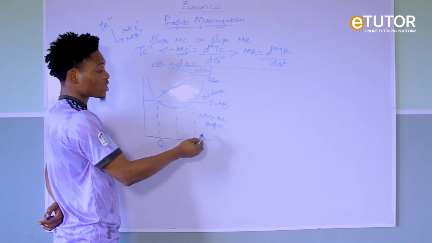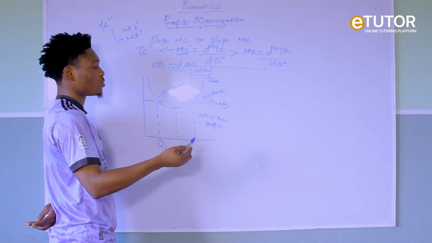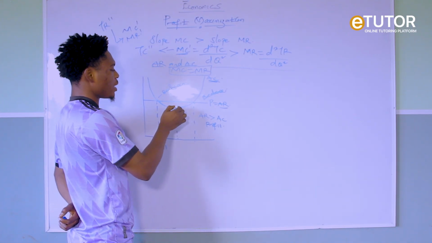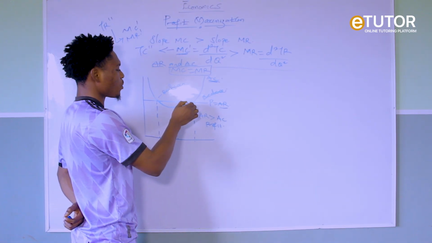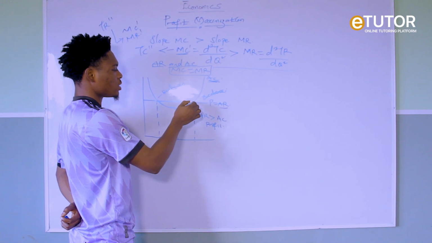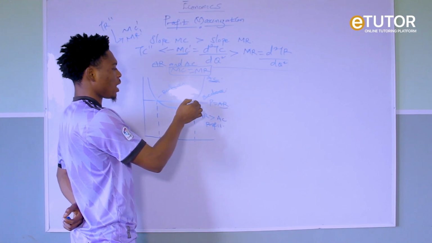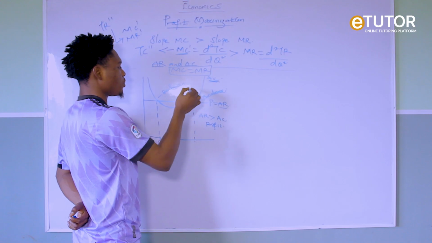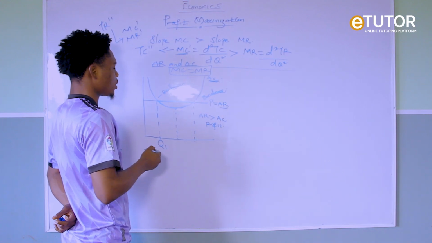So if you continue to increase it again due to either law of returns to scale or diminishing returns, your average cost will rise. So when it rises to a point whereby it will touch the AR, there will be break even, and later on it rises above the break even point. You understand that? Now what is break even?